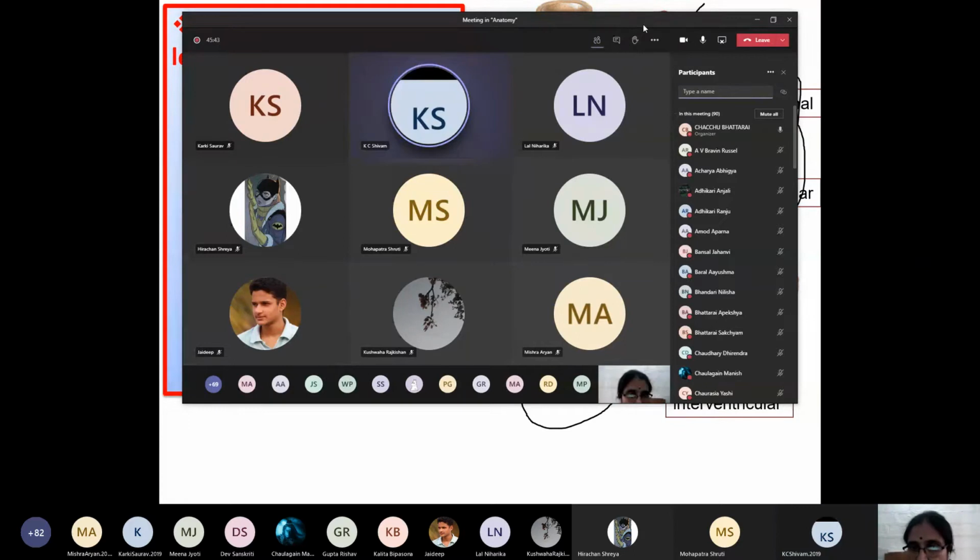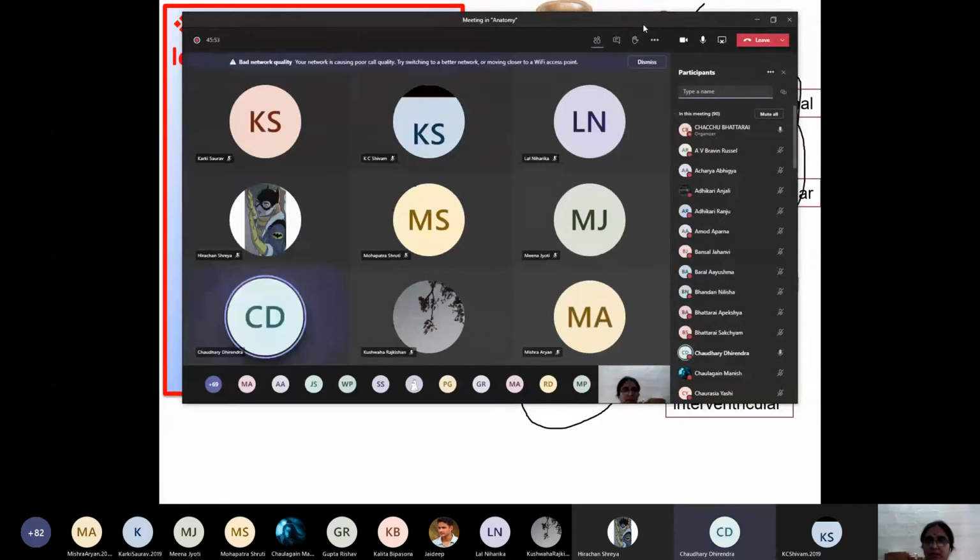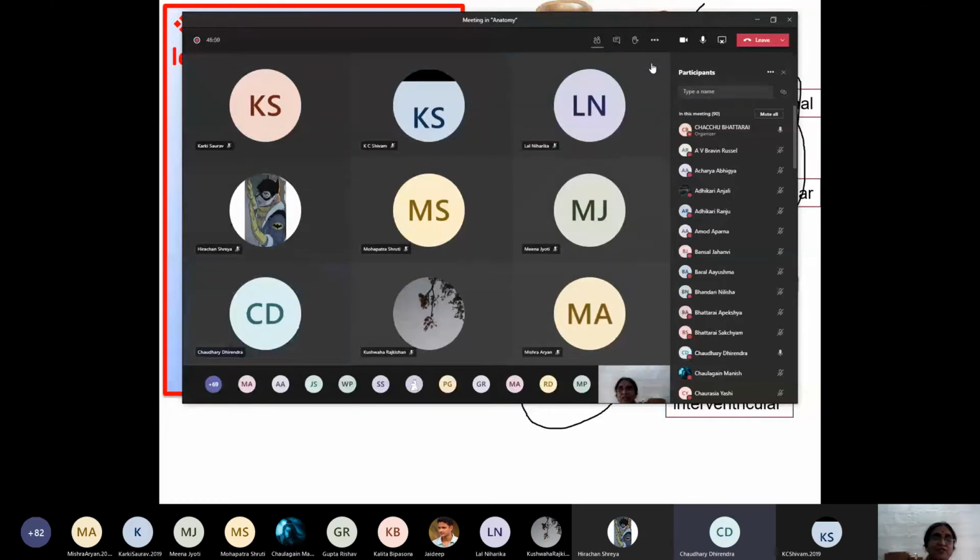Very good, Shivam. Now, Dhirendra Chaudhary, enumerate the branches of the left coronary artery as a whole. The left coronary artery is divided into the circumflex artery and the anterior interventricular artery.